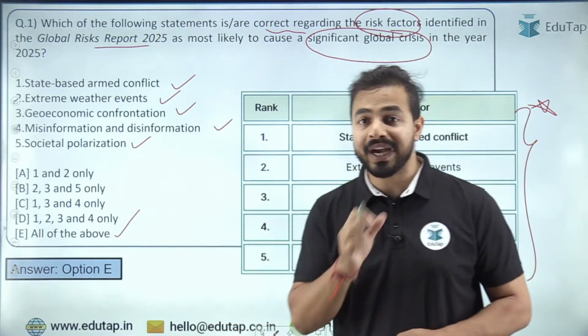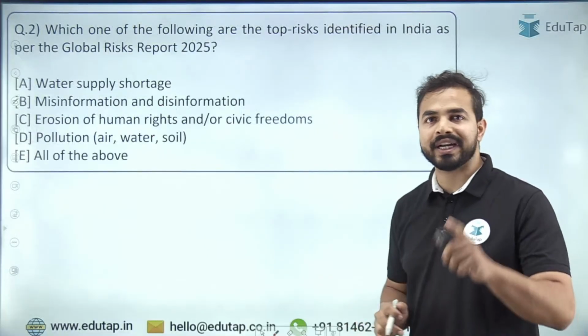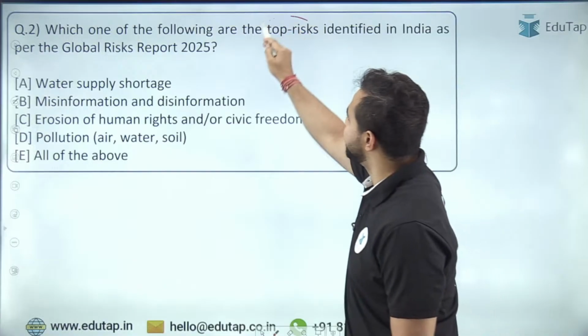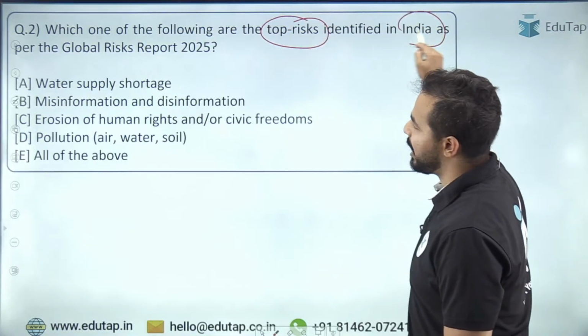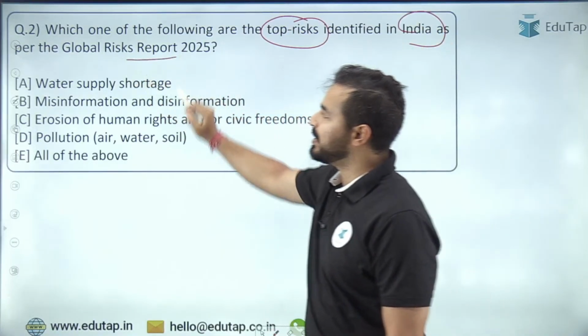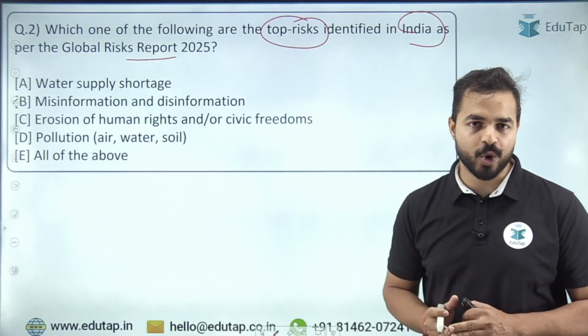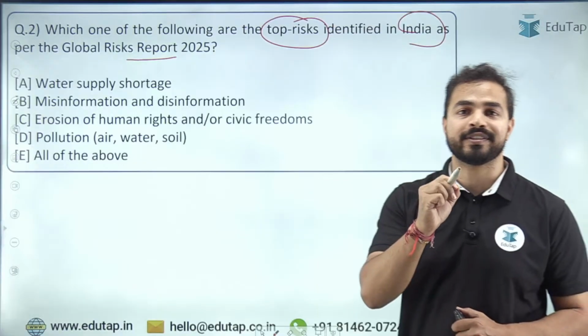And apart from that, India related finding is also very important. And the next question is on the same, that which one of the following are the top risks identified in India as per Global Risk Report 2025. तो ग्लोबल रिस्क रिपोर्ट 2025 के अकॉर्डिंग इंडिया कौन से रिस्क को फेस करने वाला है.